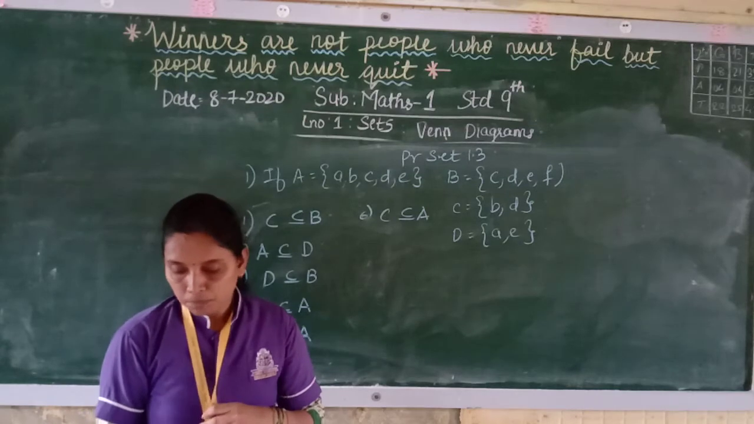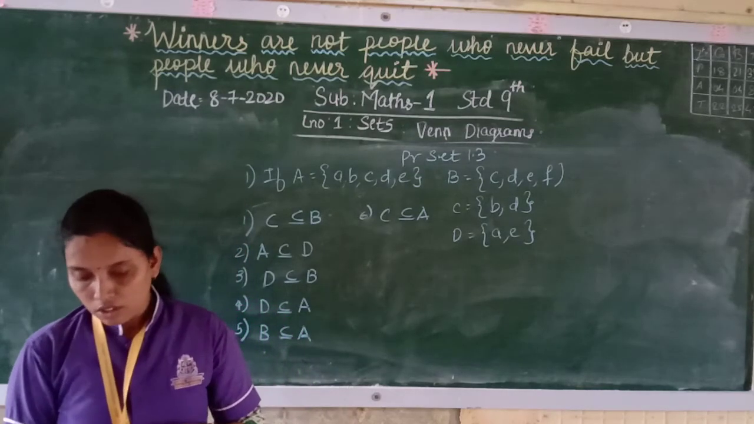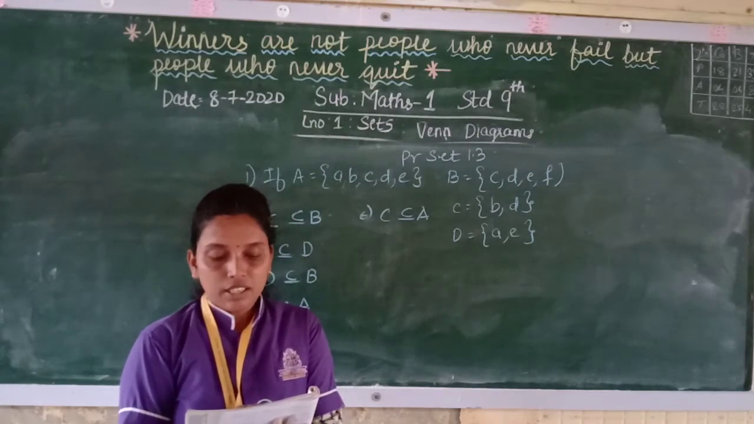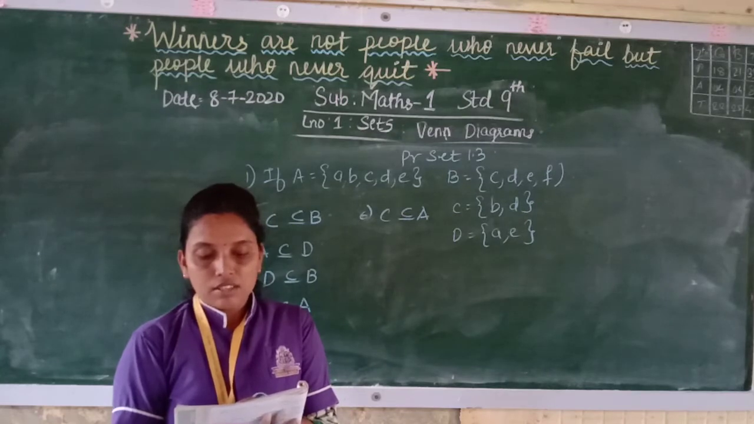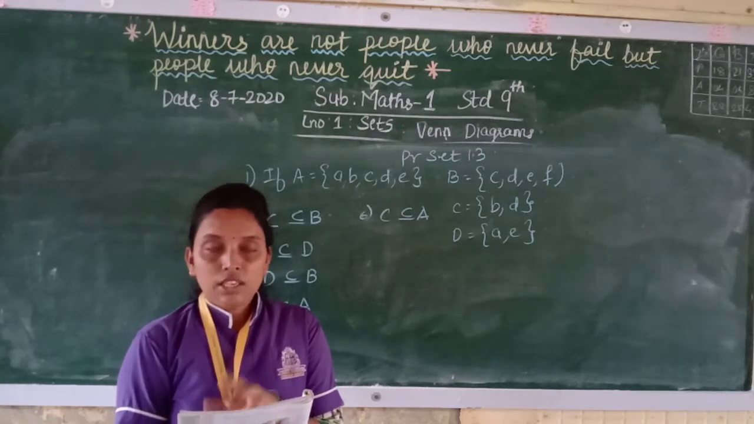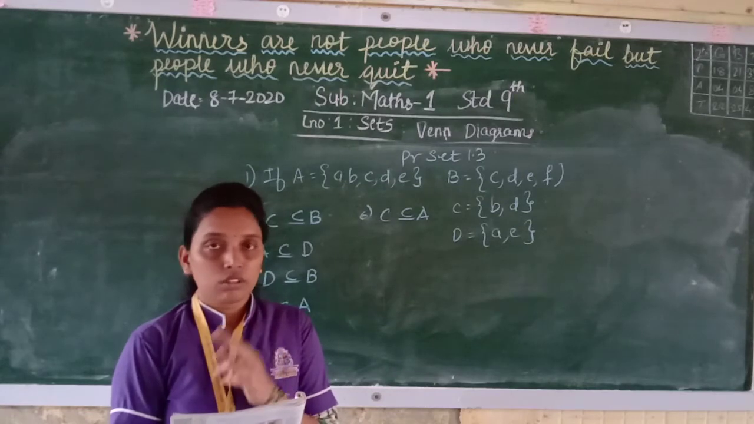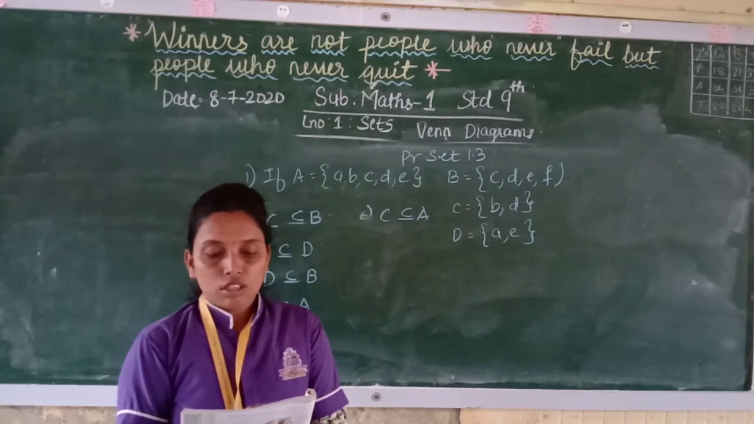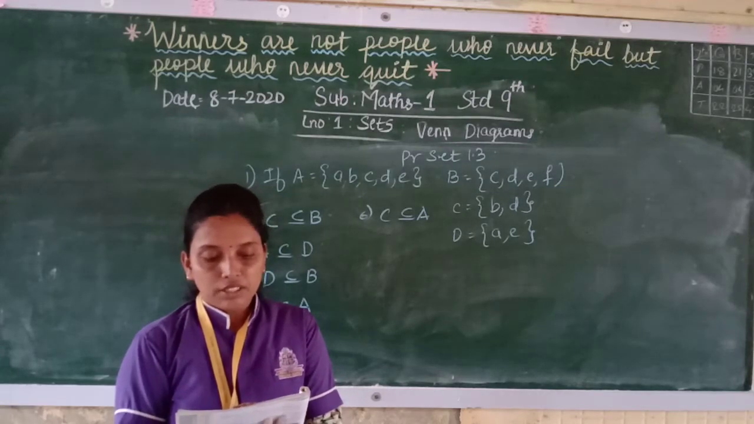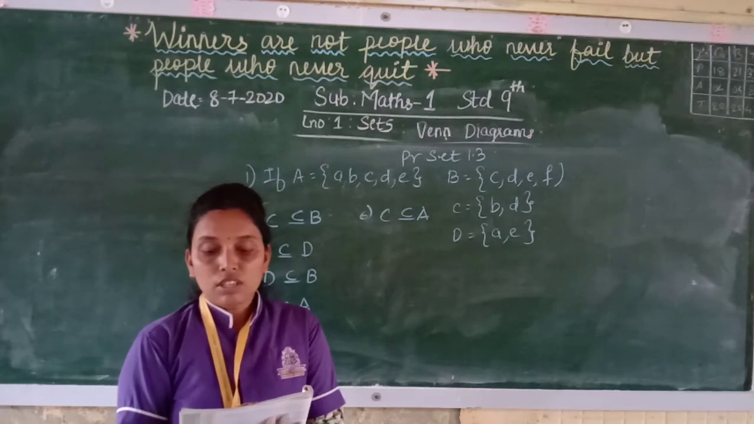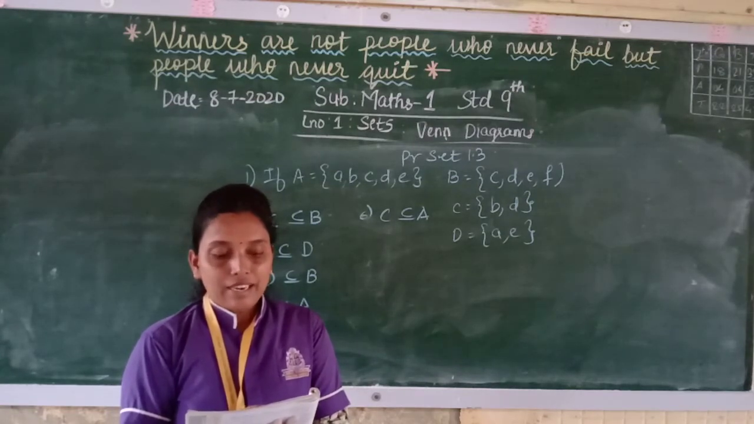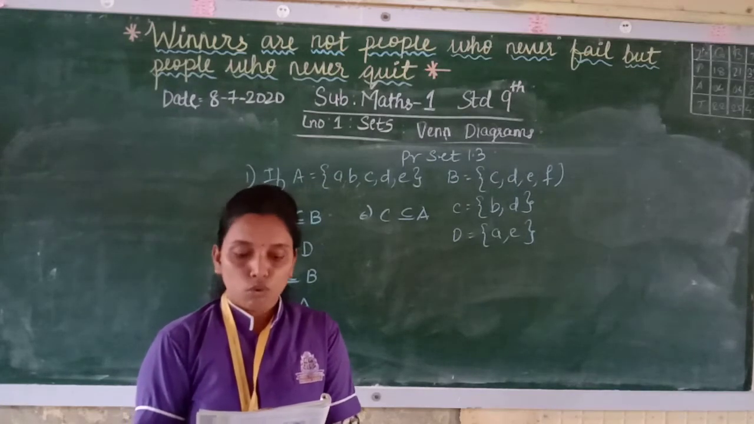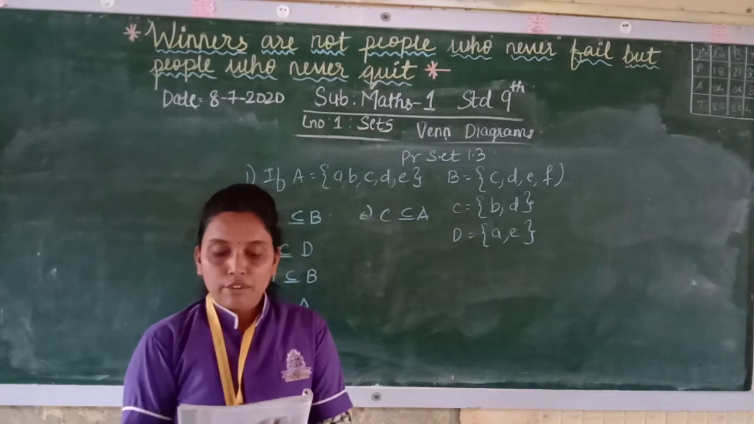Now see the third one, D is a subset of B. D has A and E, and B has C, D, E, F. So E is present, but A is not present. Both elements should be present, but only one is present. So D is not a subset of B. Now the fourth one, D is a subset of A. The elements of D, A and E, are both present in A. So D is a subset of A is true. So the first 3 are false and the fourth one is true.